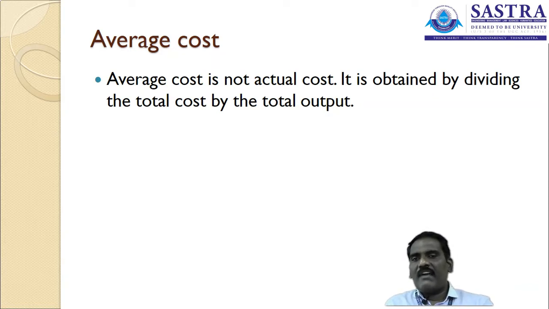So what is the average cost? Here it is the total cost divided by the output. The total cost incurred for manufacturing these 3 units of a product together comes to 18 rupees, and the total output is 3 units. It means the cost per unit is 6 rupees.